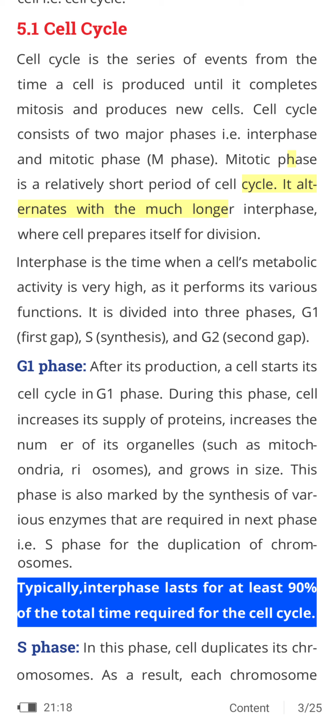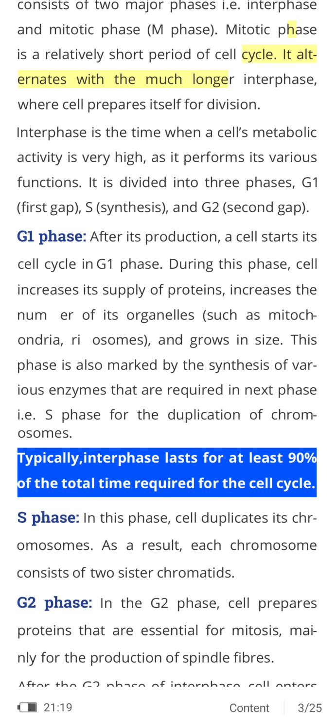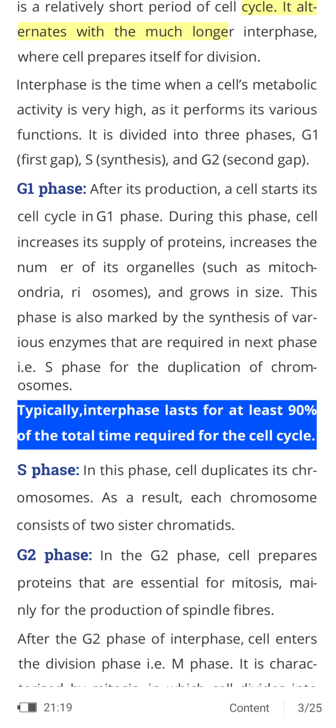The cell cycle consists of two major phases, interphase and the mitotic phase, which is also called the M phase. The mitotic phase is a relatively short period of the cell cycle. It alternates with a much longer interphase, where cells prepare themselves for division. So the mitotic phase is a very short period of the cell cycle, and the longer phase is interphase.